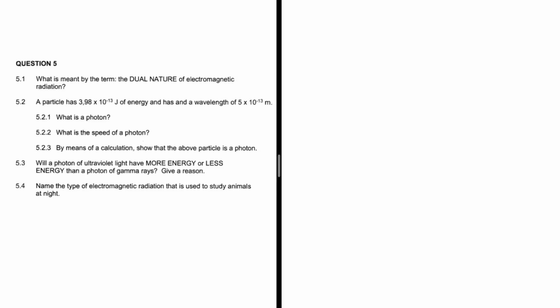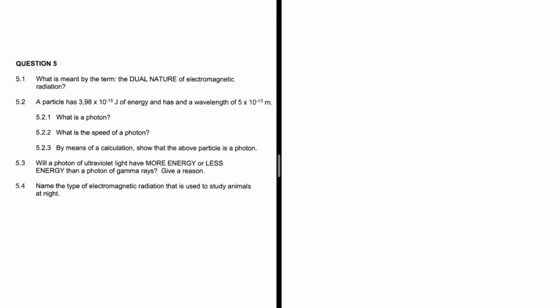What is meant by the term the dual nature of electromagnetic radiation? So, what it means is that electromagnetic radiation behaves as both a wave and a particle. It shows characteristics of a wave and characteristics of a particle.